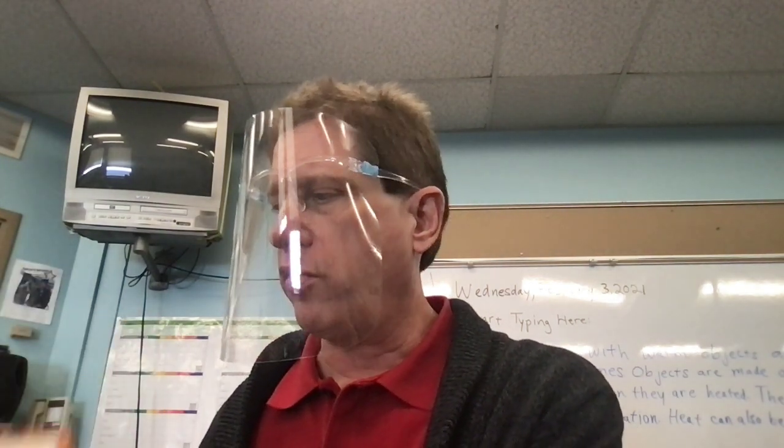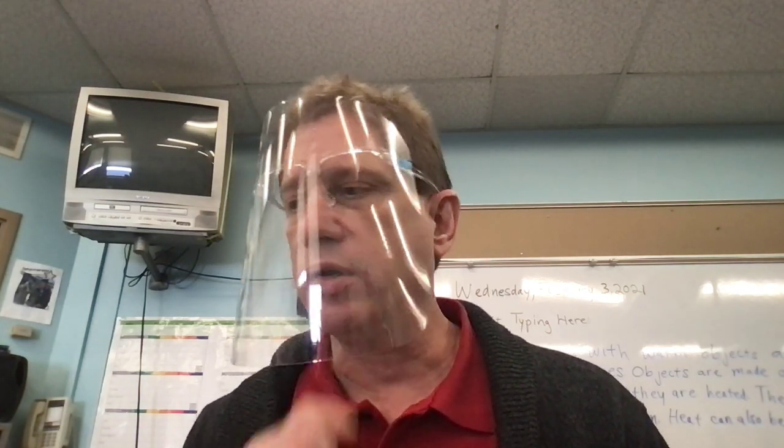We are going to go over some review questions from our lesson on physical changes. Be sure to do your journal summary today, 3 to 5 sentences. And sometimes a good rule of thumb is if you're in third grade, 3 sentences is not bad. Fourth grade, 4 sentences is a nice size of a summary. In fifth grade, 5 sentences. But any grade level can do more sentences if they so choose.